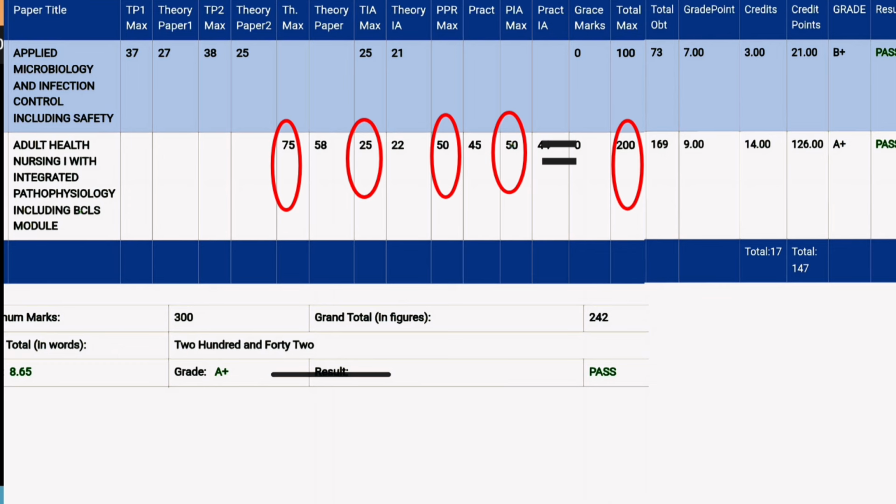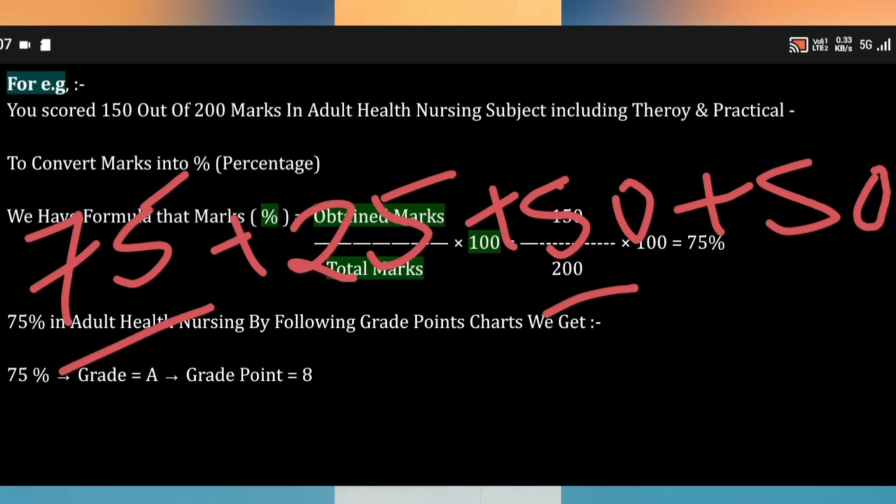Many students may wonder why practical subjects have 200 total marks. 200 is given because for 75 marks you will be writing the theory exam, plus 25 marks you will get as internal assessment marks, which are given by your college. These 50 marks are practical marks, not internal assessment marks.